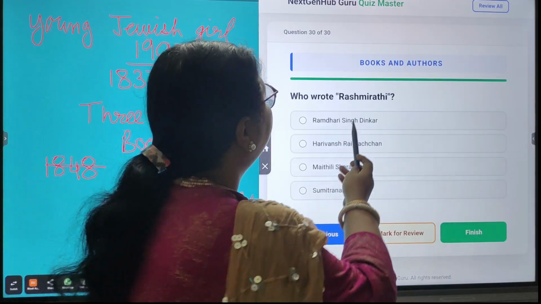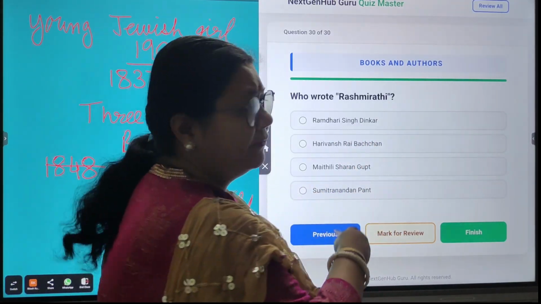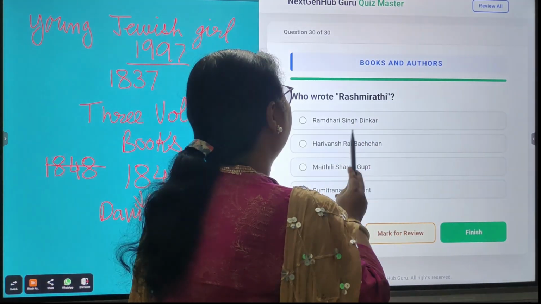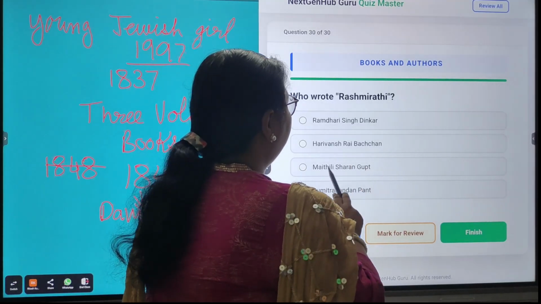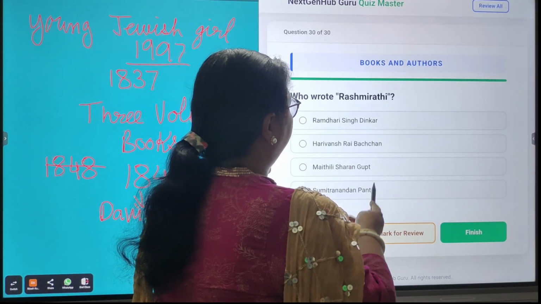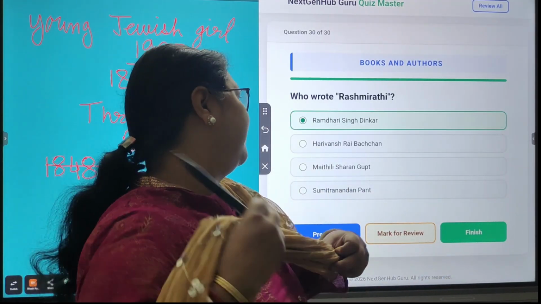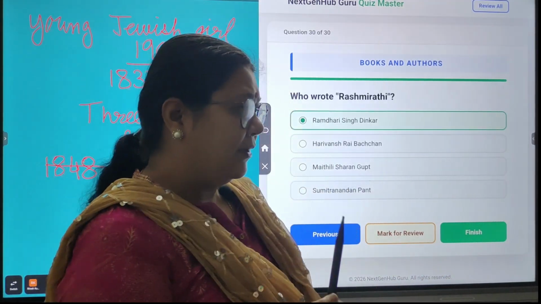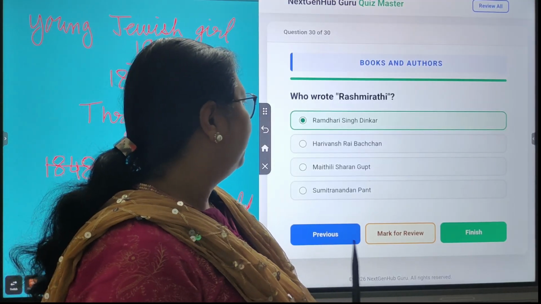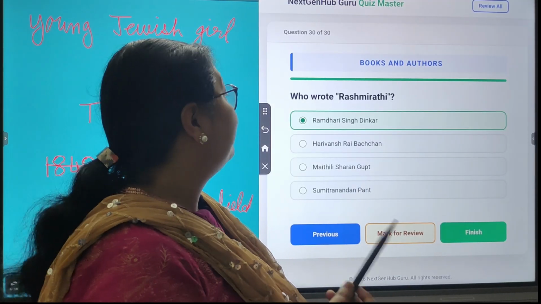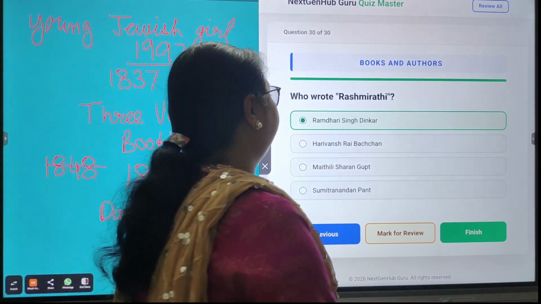Next, who wrote Rashmirathi? So the four options are Ramdhari Singh Dinkar, Harivansh Rai Bachchan, Maithili Sharan Gupt, Sumitranandan Pant. So the correct answer is Ramdhari Singh Dinkar. He was a very famous freedom fighter, poet, essayist, and he was a rebellion poet.